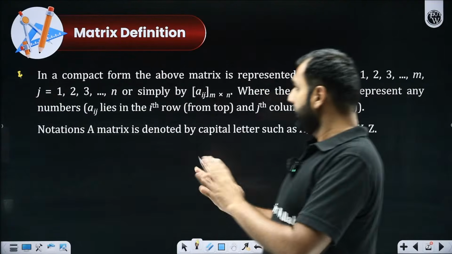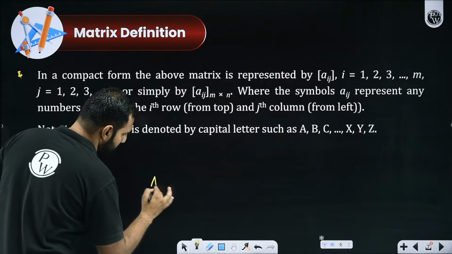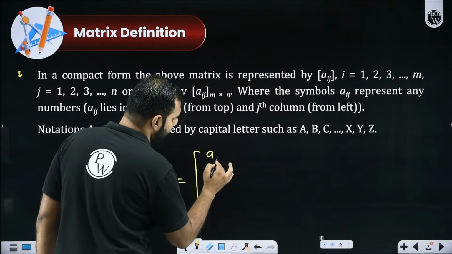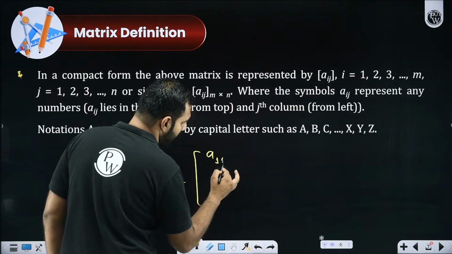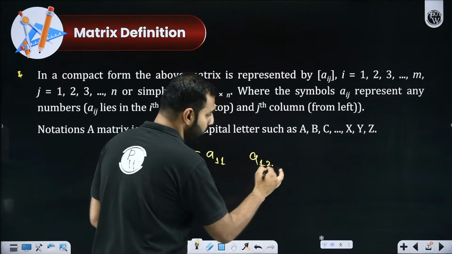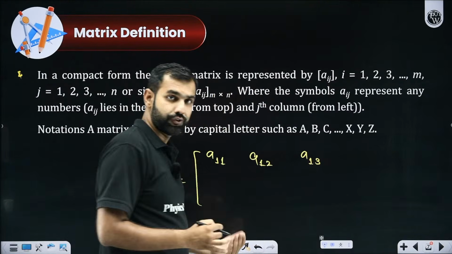So in a compact form, this is how you define a matrix. Let's say there is a 3 by 3 matrix, which is denoted by capital A. Its elements are given by A11, first row, first column. Then we have A12, first row, second column. Then the third element A13, first row, third column.